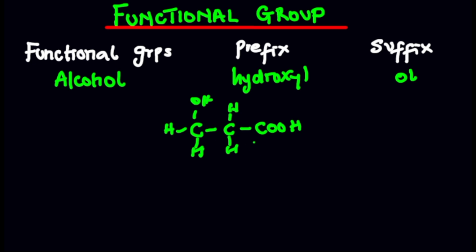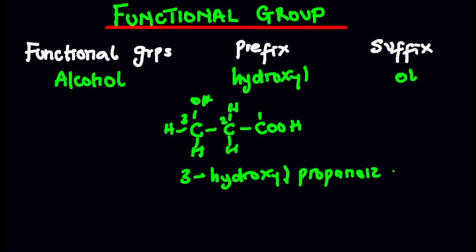So in this kind of situation, this group is going to be used as what? As prefix. Don't forget, it is also a functional group, right? Why is this one going to be used as what? As suffix. So in that case, you're going to have 1, 2, 3. So this is basically 3, since it is coming as prefix. You're going to have 3-hydroxyl, right? Since it is 3 carbon atoms, you're going to have propanoic acid. That's what you're going to have, right?